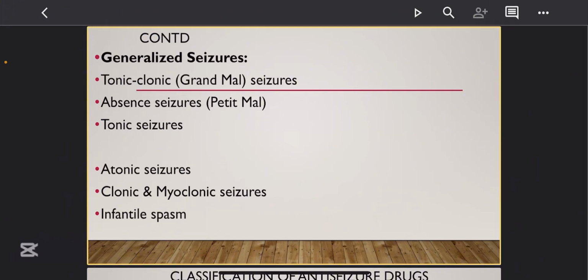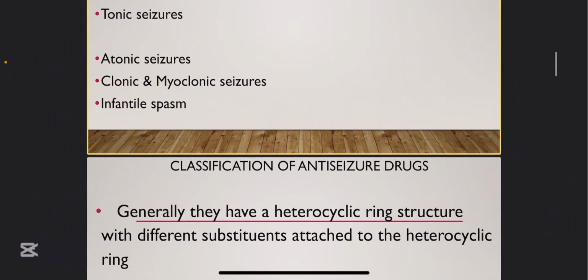Now, absence seizure is a form of seizure that occurs when somebody loses consciousness for maybe 20 seconds. For 20 seconds, you just lose consciousness. You don't know where you are. If you are holding an object, it just falls down from your hand. You just lose consciousness, then later you regain your consciousness. That's what we call absence seizure. Here we are not trying to explain seizures in detail. What we want to do is the drugs that we are concerned about.